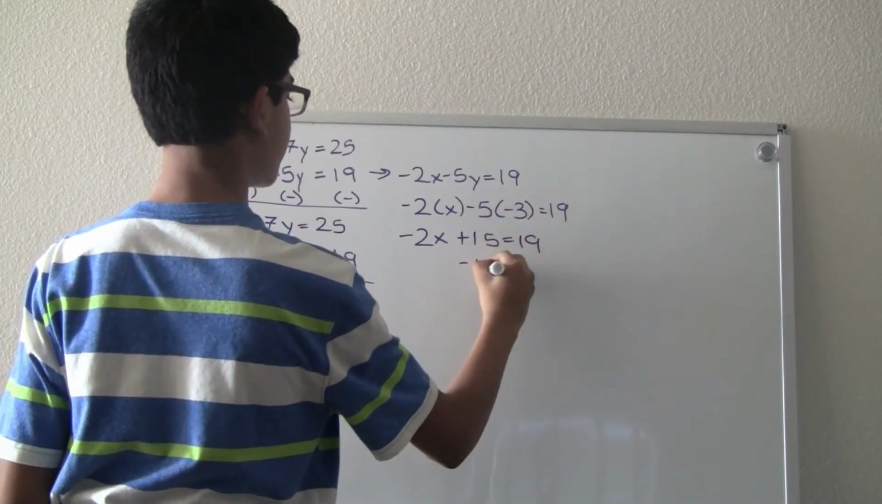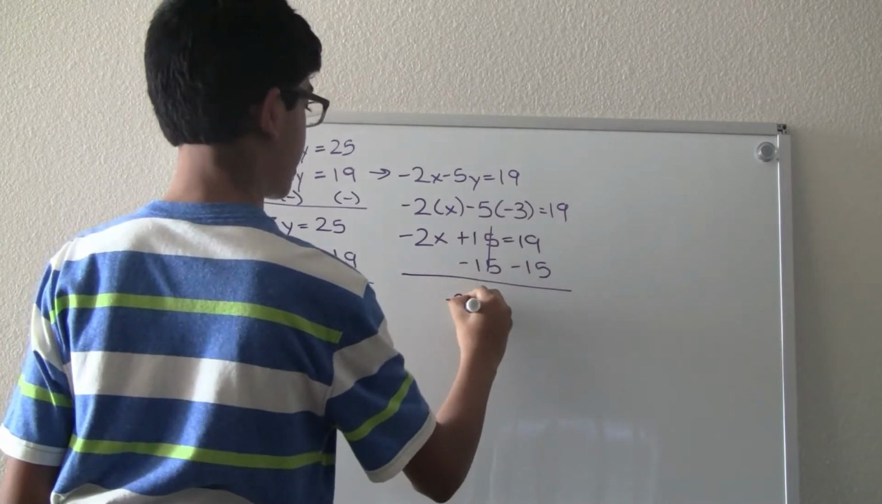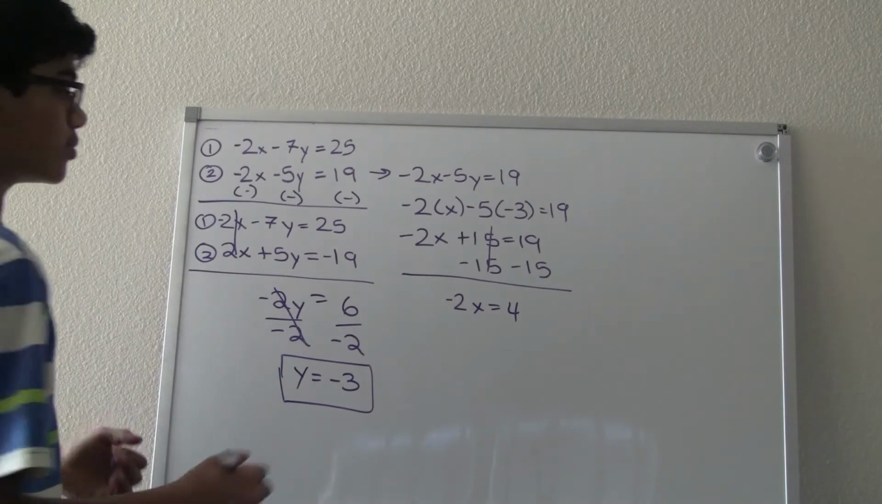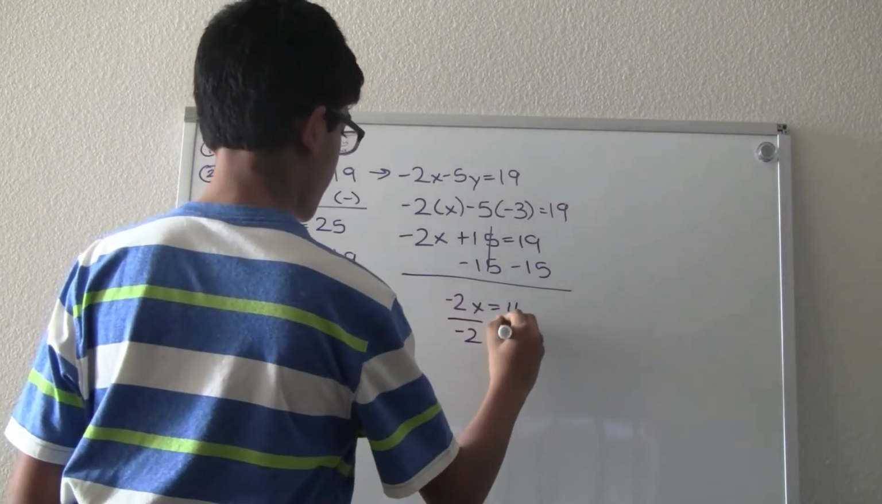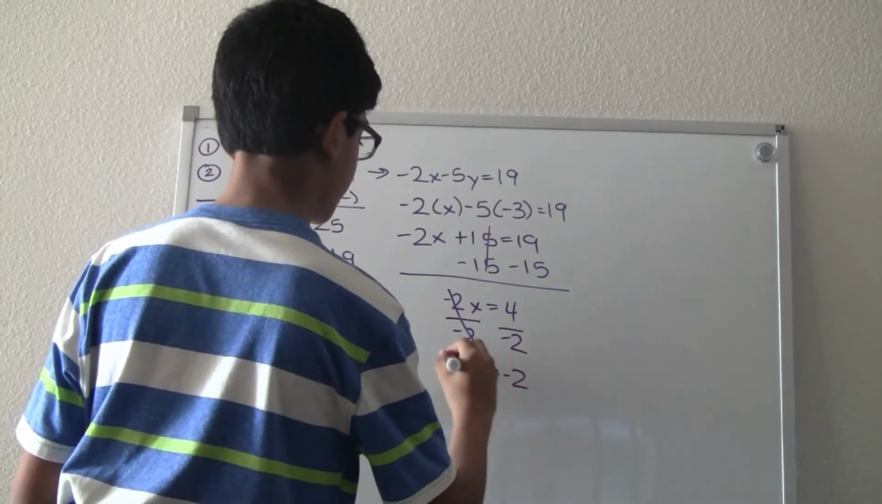Then we would subtract 15 on both sides. And we would get negative 2x equals 4. Now we will just divide by negative 2 on both sides. And we would get x equals negative 2.